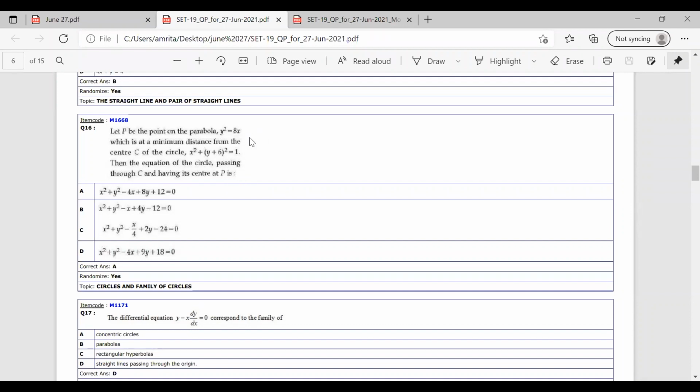So a circle and a parabola are given, and it is asked to find the equation of another circle which passes through C and has its center at the point P on the parabola. So we have two circles and a parabola here. On the parabola there is a point P, and the point P is at minimum distance from a circle, and we have to find the equation of another circle which passes through C, and the center of the new circle, the second circle, is at P.